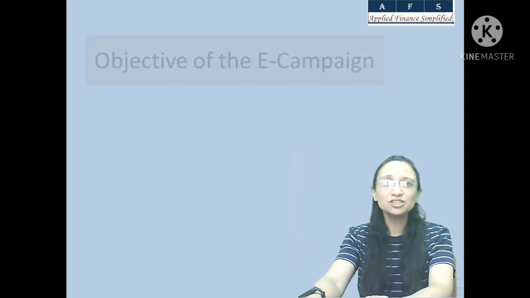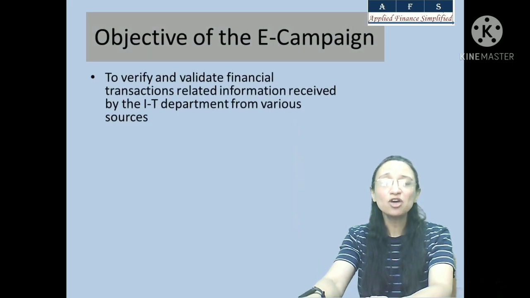So the objective of the SMS or email sent by the Ecampaign of the compliance portal is mainly to verify or validate the information that the Income Tax Department has received from various sources. The Income Tax Department receives information under the Statement of Financial Transactions from various sources like banks, financial institutions, mutual fund houses, and many other sources. If this information is different from what you have filed in your income tax return, then this is an opportunity for you to revise your income tax return.